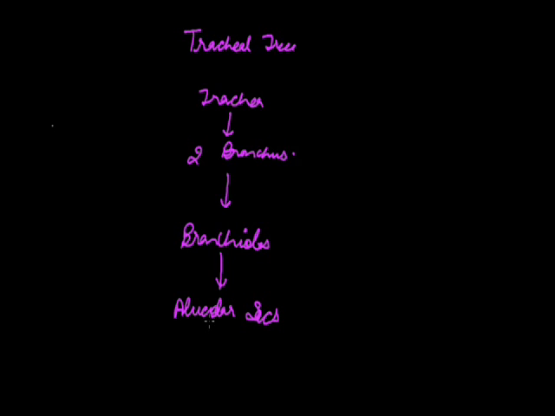In these alveolar sacs, millions of alveoli are present, which are responsible for gaseous exchange. The bronchioles open into sac-like structures called alveolar sacs, and these alveolar sacs contain millions of alveoli, which are responsible for gaseous exchange.